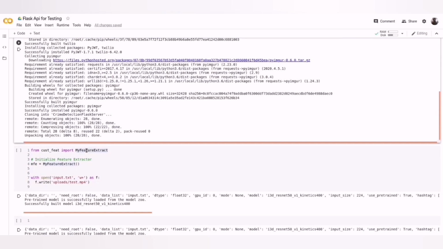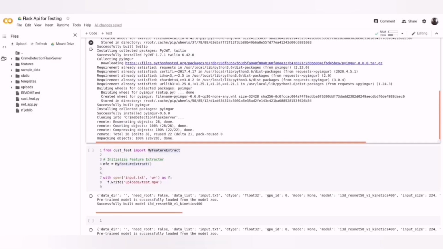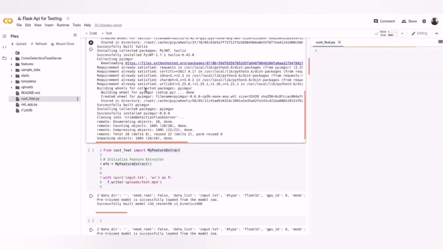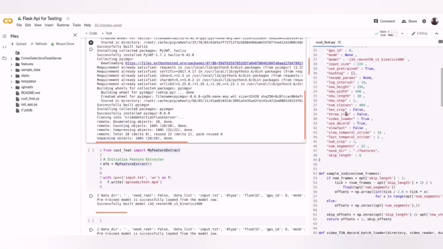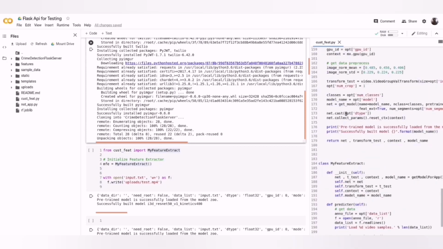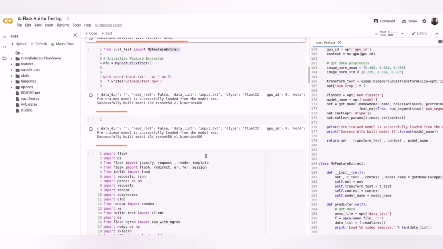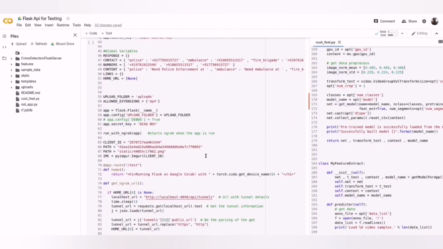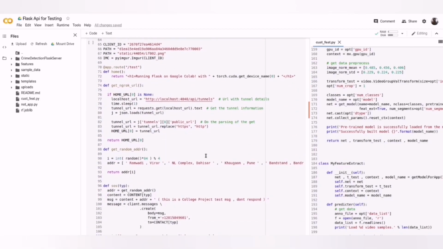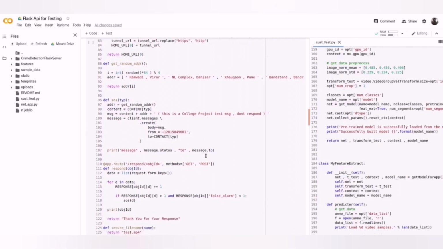This feature extractor class contains the code required for feature extraction of the video. We have modified this code to be optimized for our need. After this, we have our Flask server. This Flask server will be used for our demo.